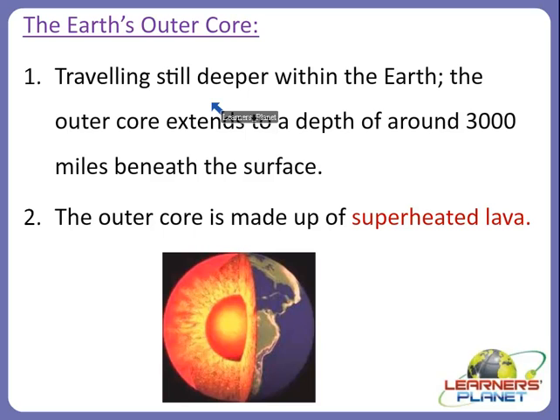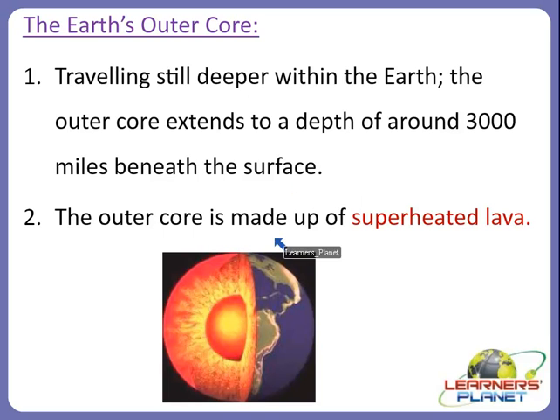Traveling still deeper within the Earth, the outer core extends to a depth of approximately 3000 miles beneath the surface. So you can imagine how much heat there would be in this layer, right?